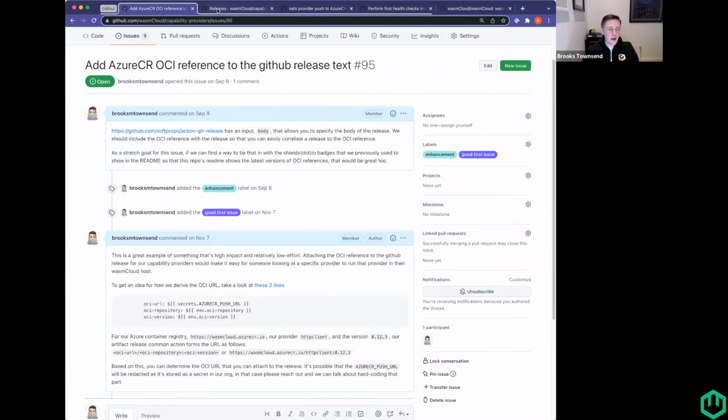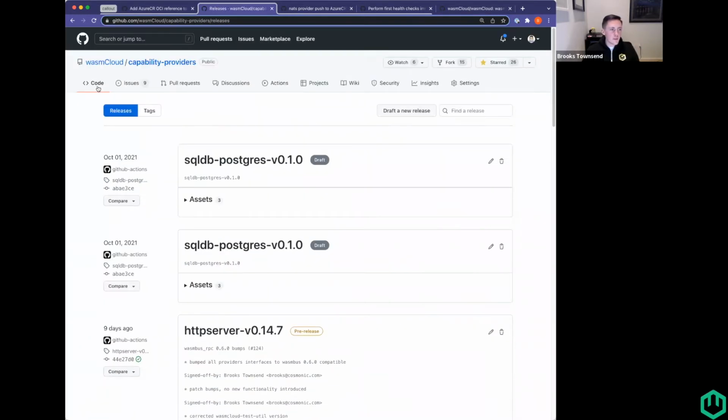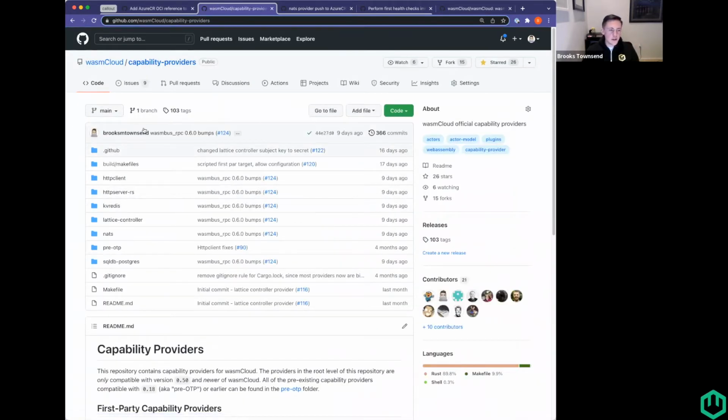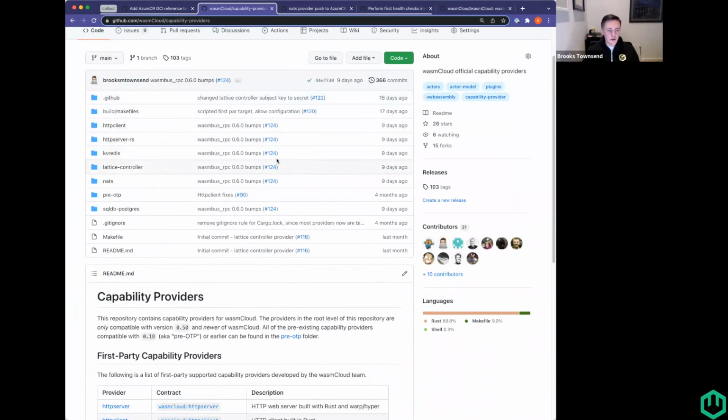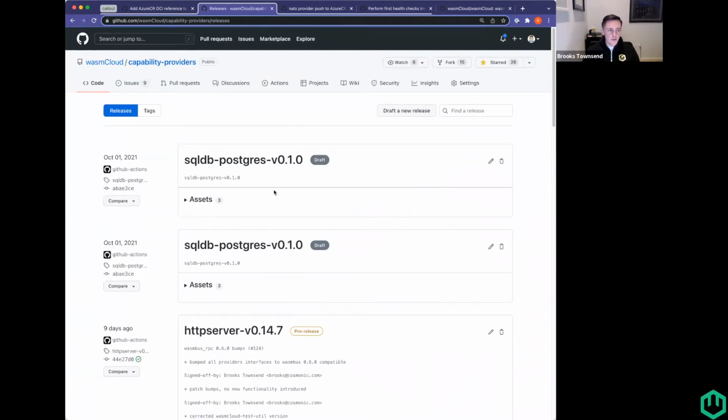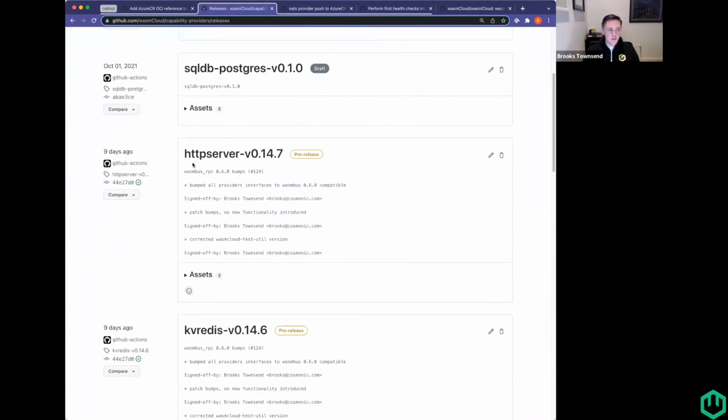We'd love to add the specific OCI reference in there so that if you come to the capability providers page and you want to launch the latest version of the HTTP server provider, you come right to releases, find HTTP server, and then copy the reference straight from there.